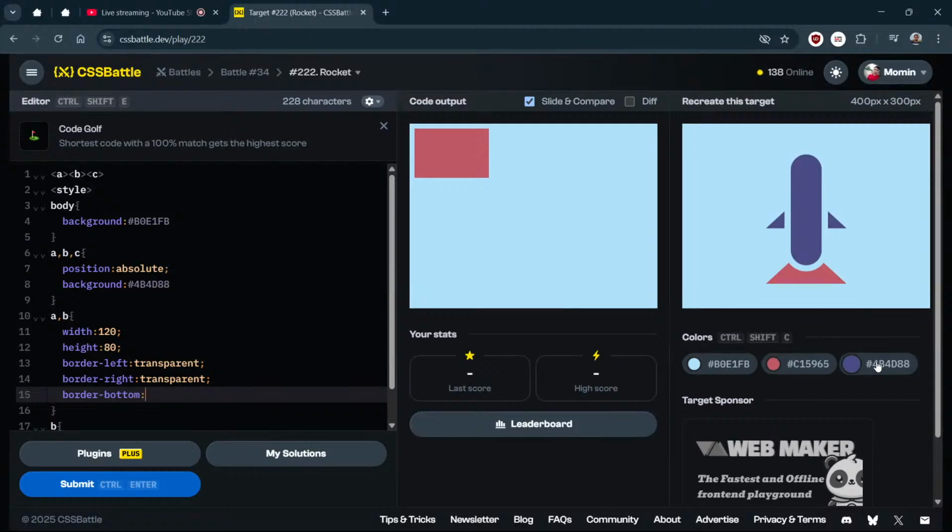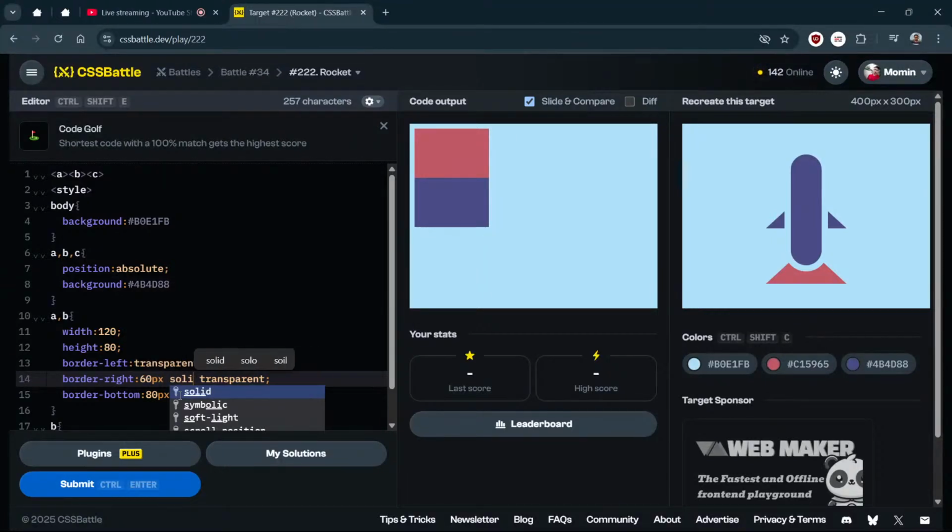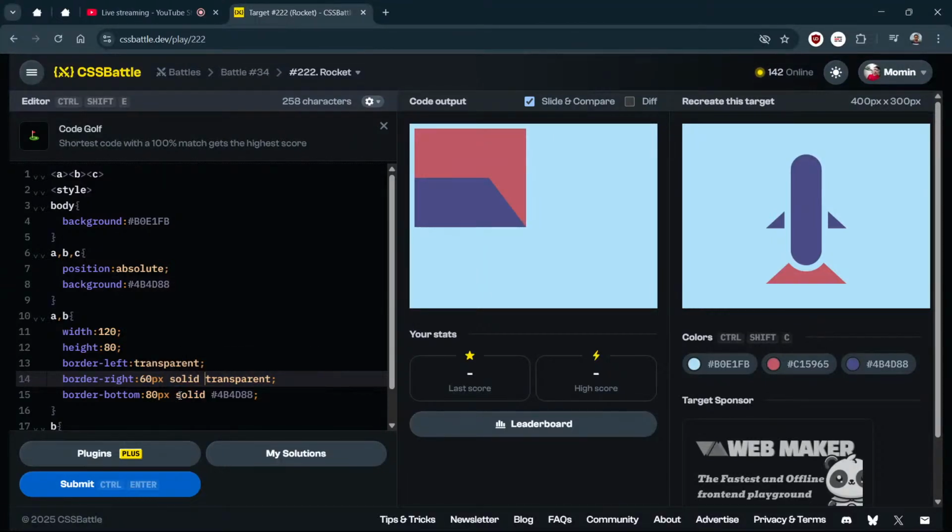Border bottom color will be this color, and that will be height 80, 80, and solid, and this color. I think I might need to add pixel also. Yes, now it is showing. And then this might we need to do 60 pixel solid. Yes, and the same I think.